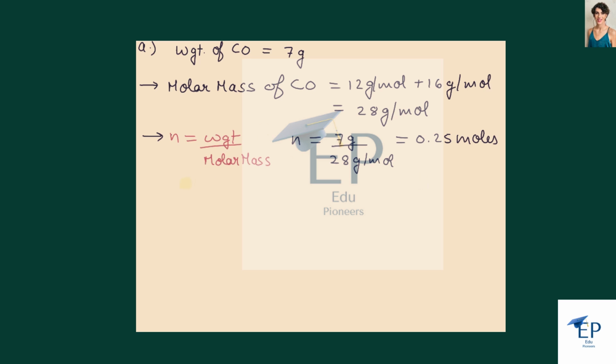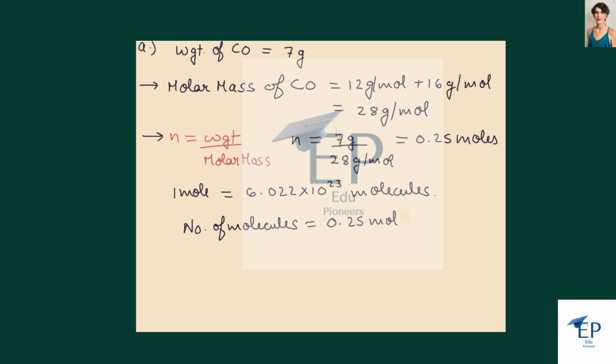Now since 1 mole of any molecule is equal to the Avogadro's number, which is 6.022 into 10 raised to the power 23 molecules, and as we know there are 0.25 moles of CO in 7 grams, the number of molecules is equal to the moles, 0.25 mole, multiplied by the Avogadro's number, 6.022 into 10 raised to the power 23.